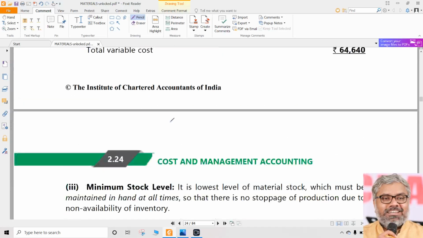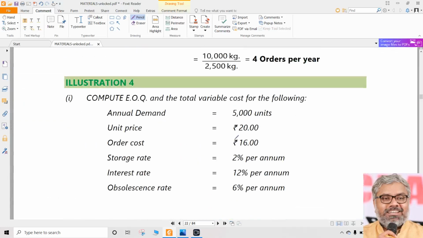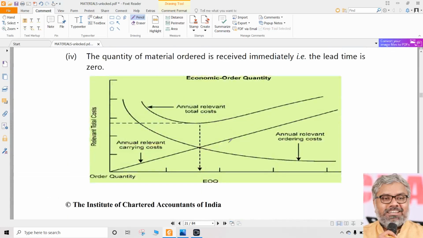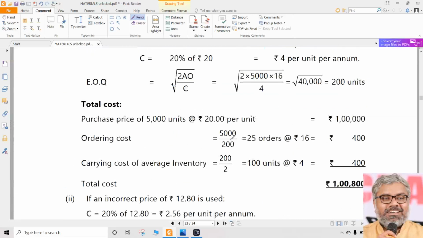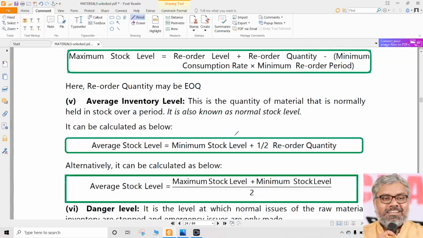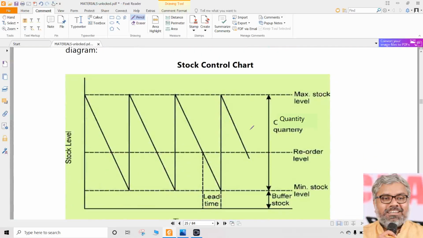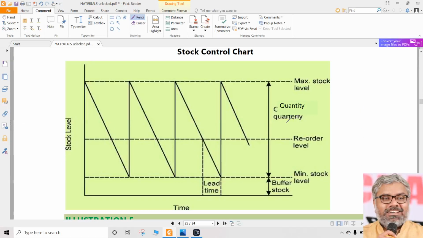Because when we are talking about the levels, we are always talking about somewhere in between the highest and lowest levels. The highest level of stock that can be maintained in an organization is the maximum level. So understand this graph, which can be called a stock control chart. It will be like this approximately. Don't think that in reality there will always be straight lines like this. It can be a little zigzag also. Doesn't matter, the meaning is what is important.